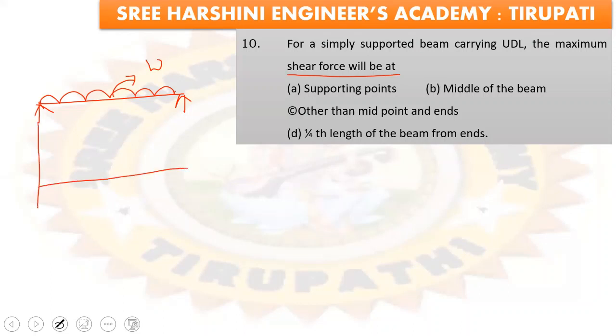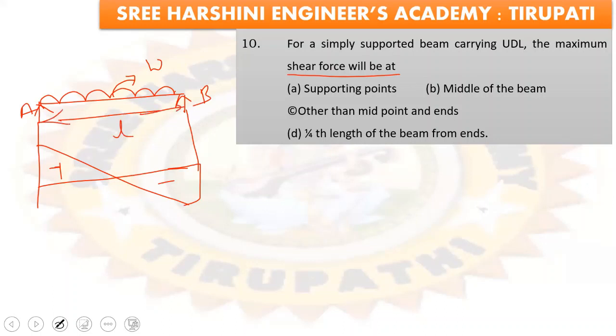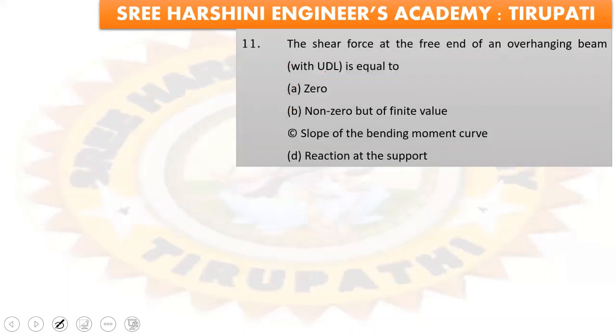So the shear force diagram for this type of beam is this. Maximum shear force occurs at the supports of the beam. Okay. So the maximum shear force for this beam is WL by 2. This is the shear force diagram. So the shear force will be maximum at the supporting points. Okay, A is the right answer.